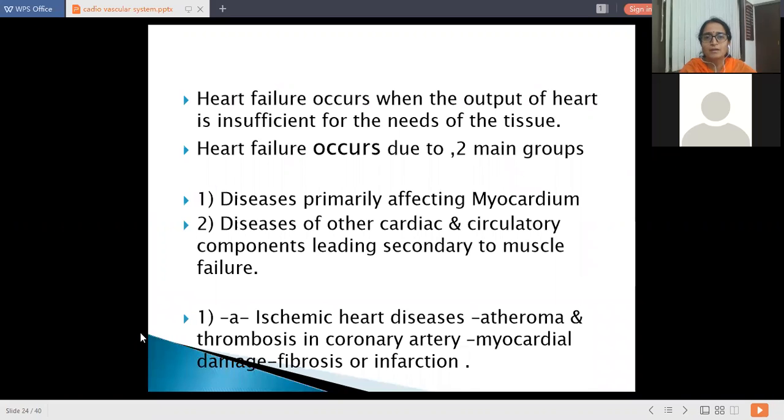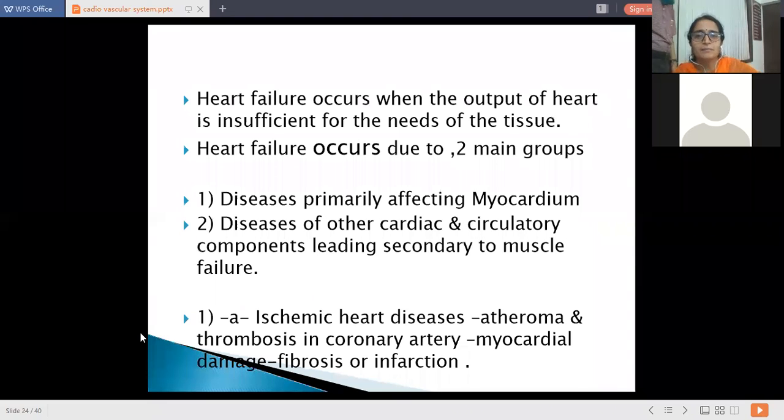So what is heart failure? Heart failure occurs when the output of the heart is insufficient for the needs of the tissues. Heart failure occurs due to two main groups. The first is diseases primarily affecting the myocardium, and the second is diseases of other cardiac or circulatory components leading secondarily to muscle failure or heart failure.